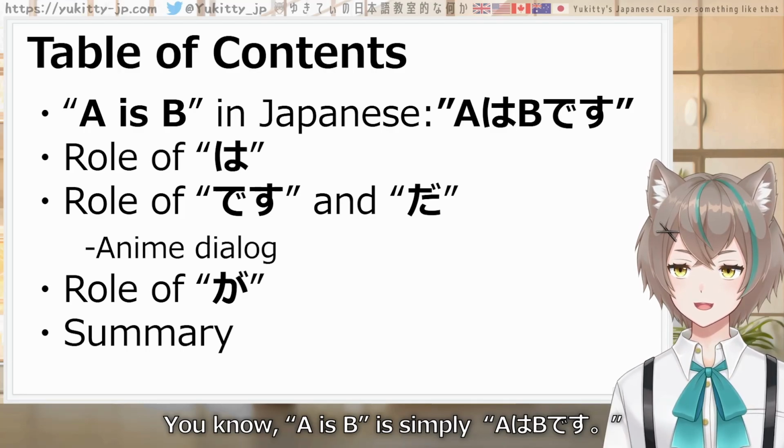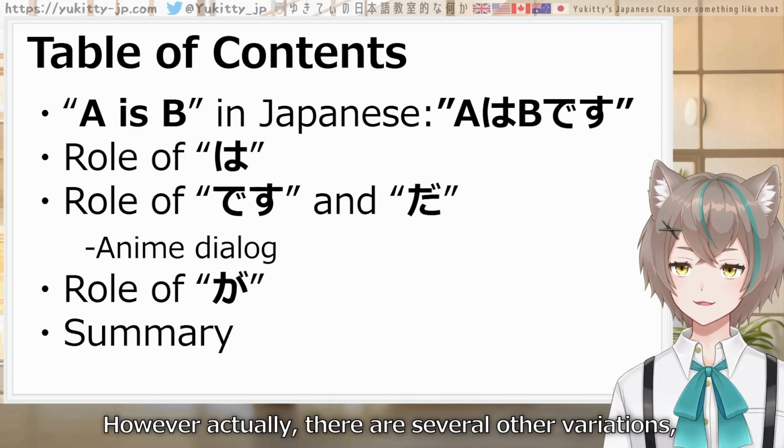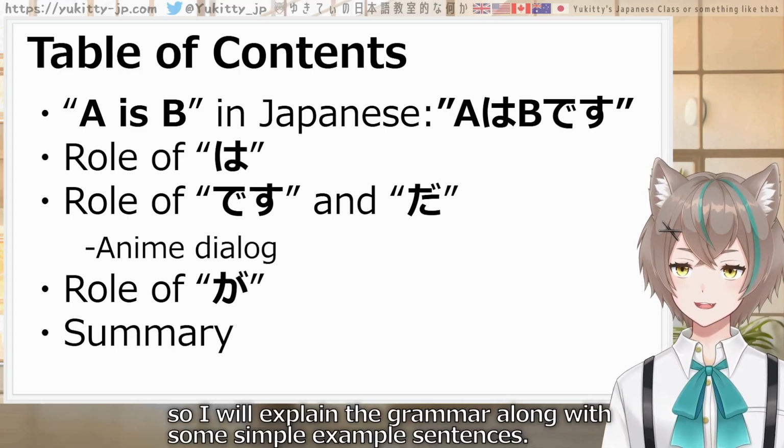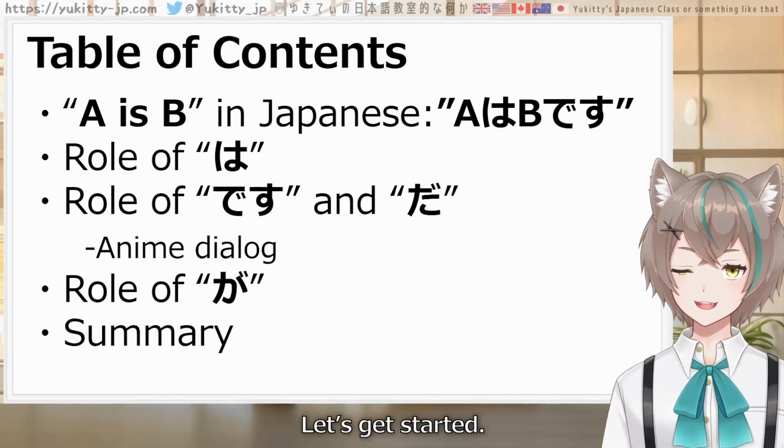You know, AisB is simply A は B です. However, actually there are several other variations, so I will explain the grammar along with some simple example sentences. Let's get started.